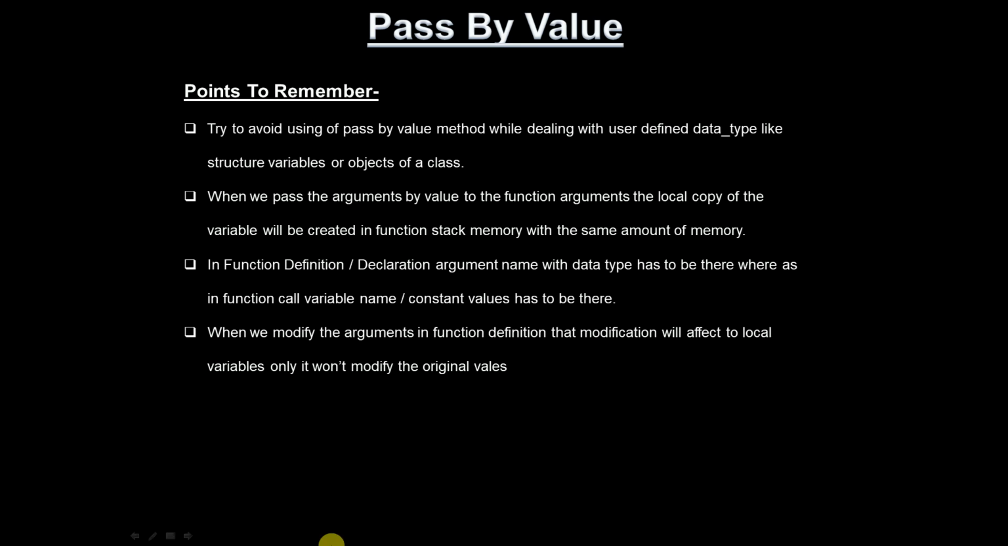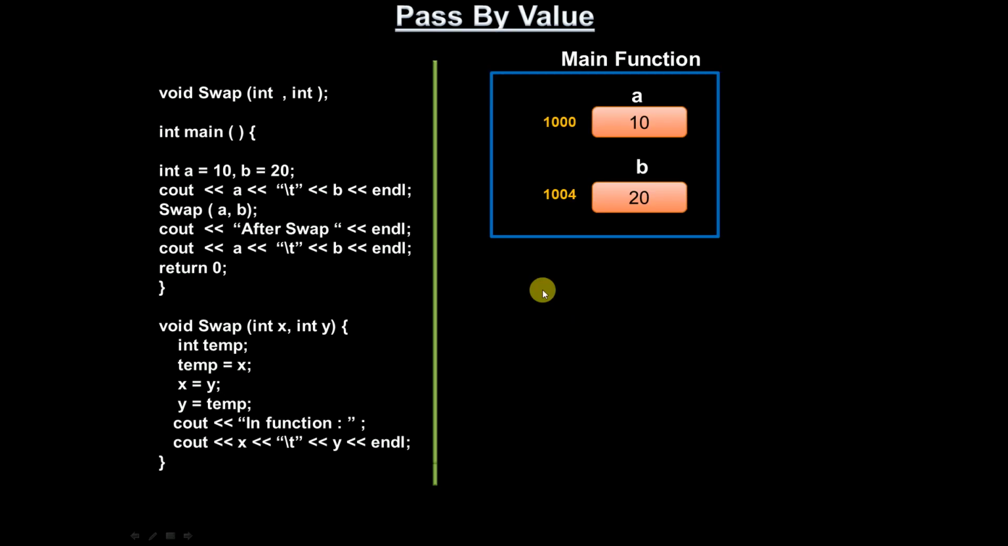So when we pass the argument by value to the function arguments, a local copy of the variable will be created in function stack memory with the same amount of memory. If you observe here, previously we were calling with int x, int y, and passing by value. Since it is an integer, here also I have to take an integer. Here for a, 4 bytes is there, and in the function stack frame also we will get 4 bytes of memory.